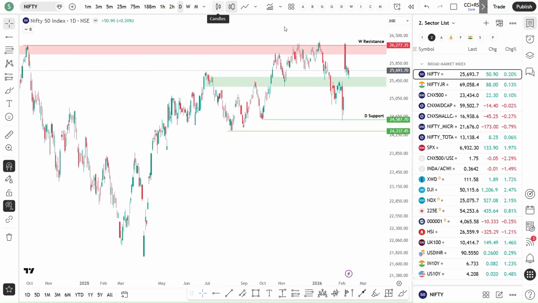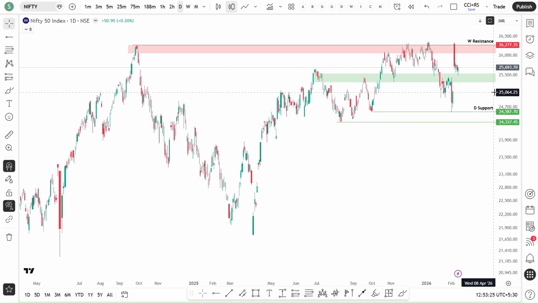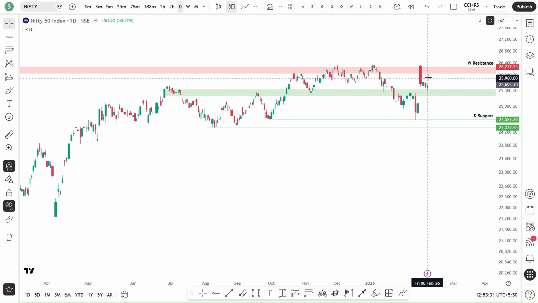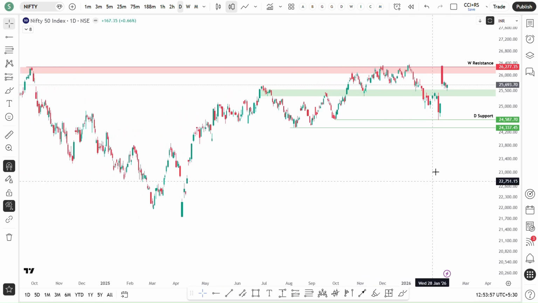So coming to broad market index, Nifty. As of now, Nifty didn't cross the supply zone. It traded recently. This candle is the day when the US and India trade deal statement came out. It opened nearly 4 to 5% high with a gap up, but from that week itself, it was trading in this zone. So as of now, Nifty 50 did not break the supply zone. So that's the Nifty 50 condition.